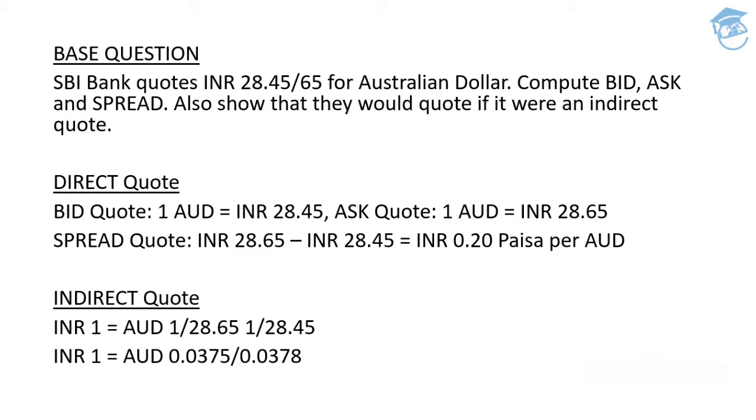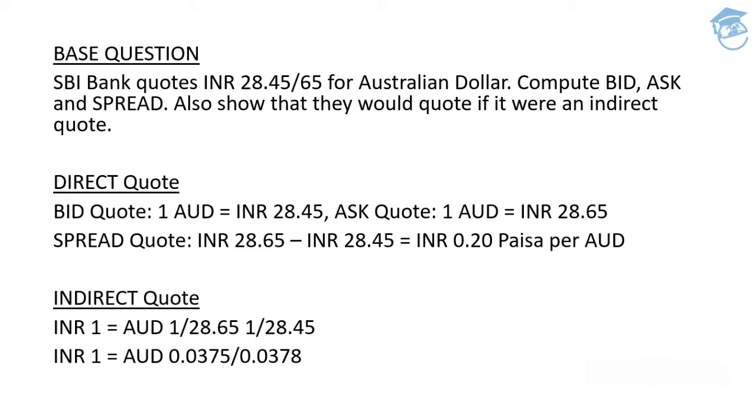Always remember, whenever you get stuck with any question relating to foreign exchange, always consider your question from the perspective of a bank. Bank is always going to buy from you at a cheaper price and sell to you at a higher price. So now coming back to the question, what is the direct quote? In this case, the bid quote will be: for 1 Australian dollar, the bank will offer you 28.45 rupees. For the ask quote, the bank is going to charge you 28.65 for 1 Australian dollar.